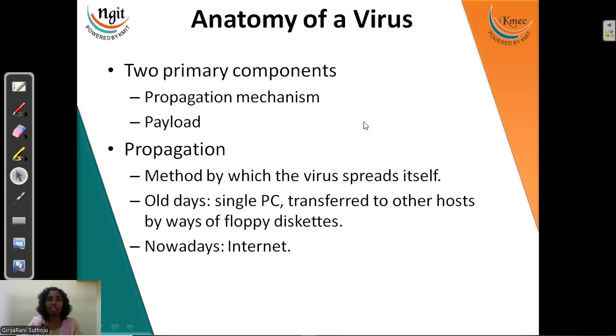So the anatomy of a virus has 2 major components: propagation and payload. Propagation is nothing but what we just discussed: when to trigger, what the procedure is, and how many files I have to destroy, all that information. Now coming to the payload, what is the exact procedure, I mean, what is the exact content it should apply on our system, that is the payload.